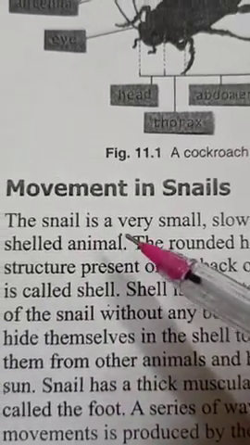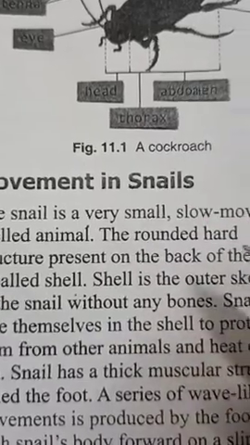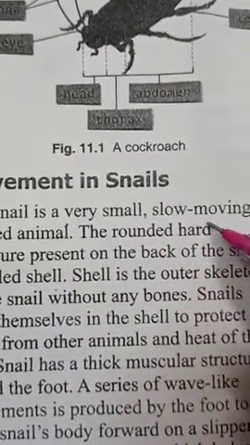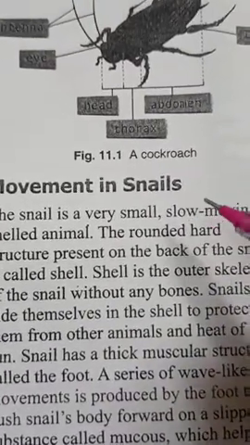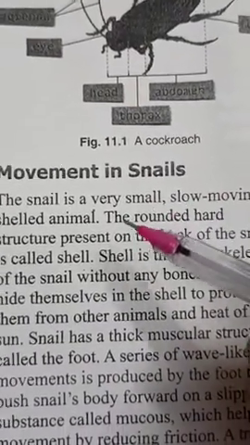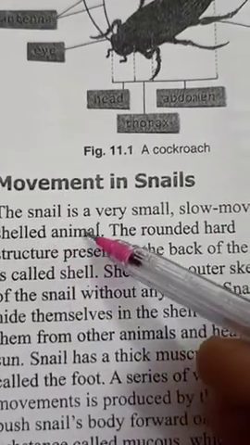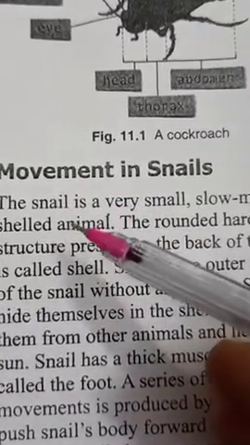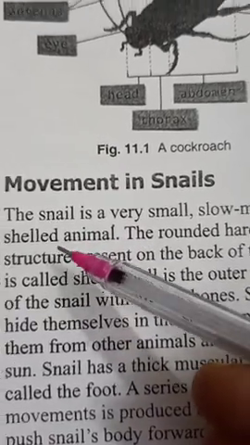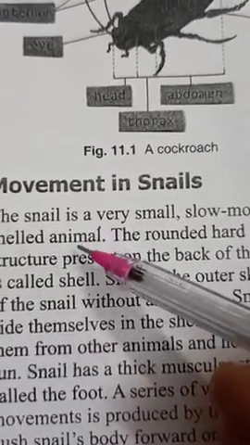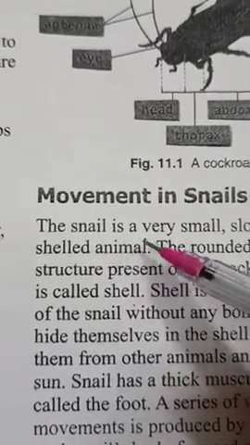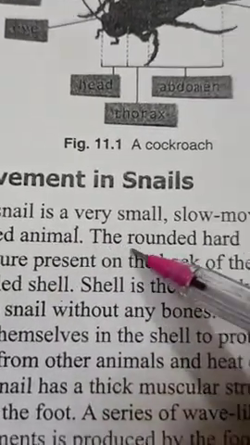So children, you know snail is very small, and it always moves very slowly, and it has a shell around its body, means over its body we can say that there is a shell present on the top of its body.